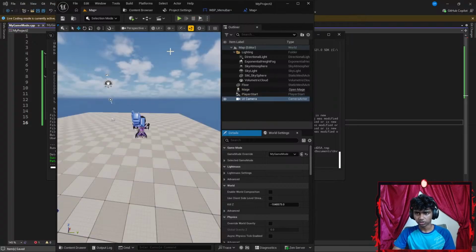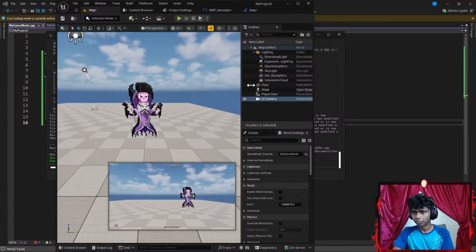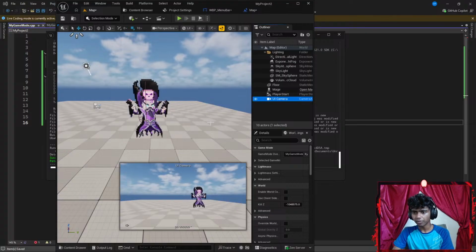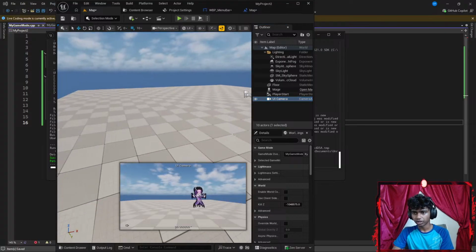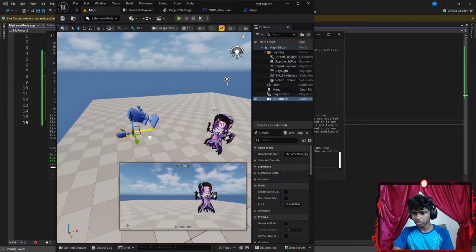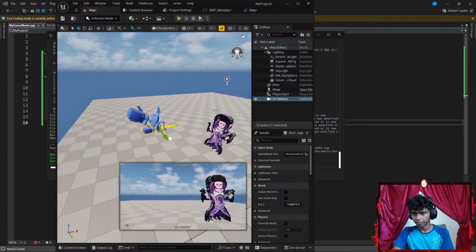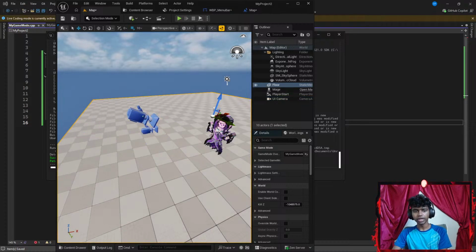But here's the thing. Let's go with shift. Let's go ahead and click something like escape. Okay, go with my UI camera. I want to get it a bit in front. Let's go ahead and get it a bit in front. There. That's good. Okay, so it works.